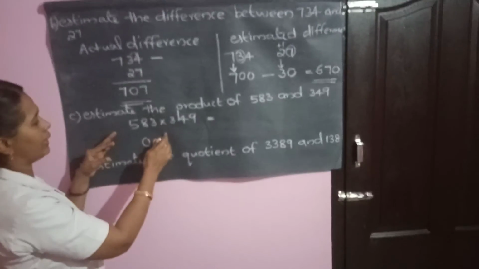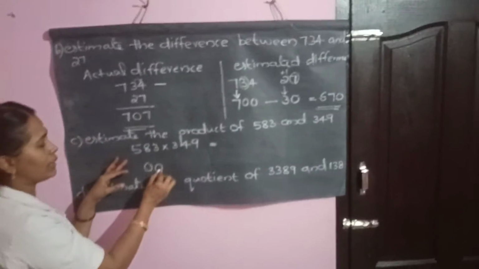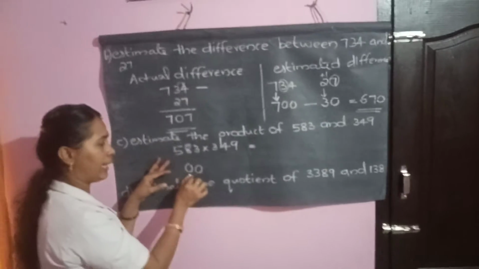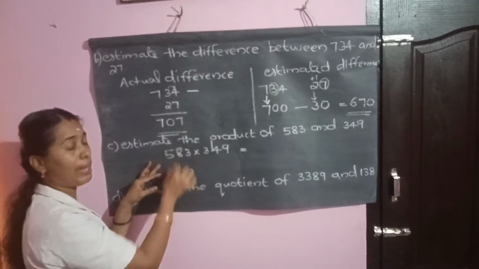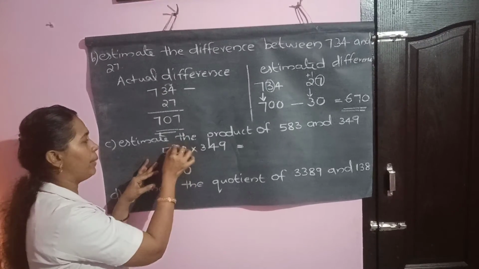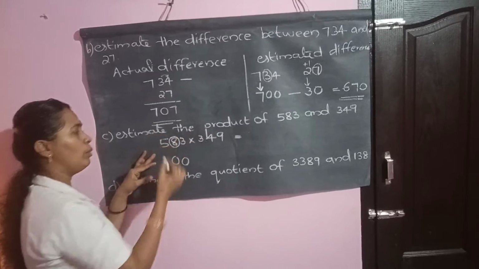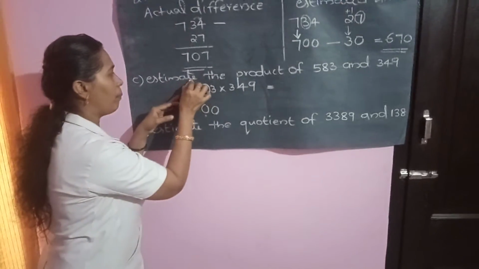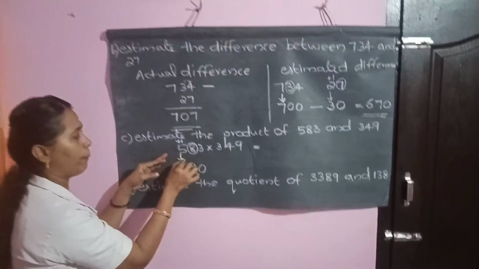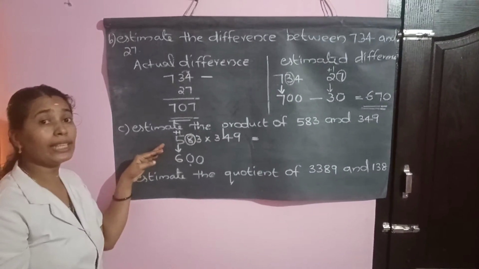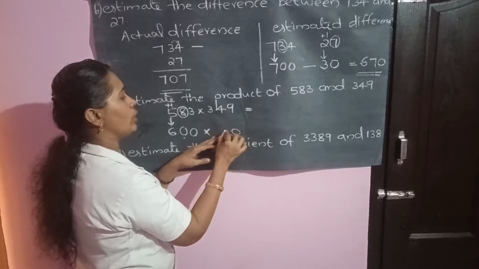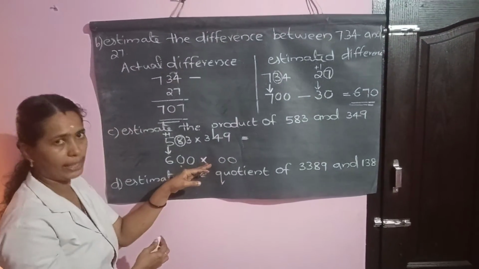For 583 to hundreds, the first two digits we take as 0, 0. And you round off the second digit to decide which number to round. Round this 8. 8 is more than 5, so you add 1 to this 5. It becomes 600, multiplied by 349. Again 2 zeros, because 100 has 2 zeros.